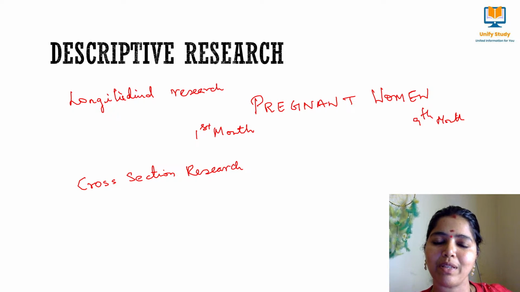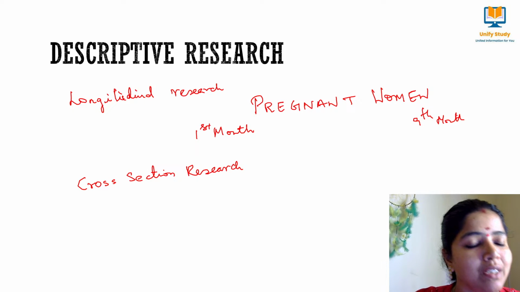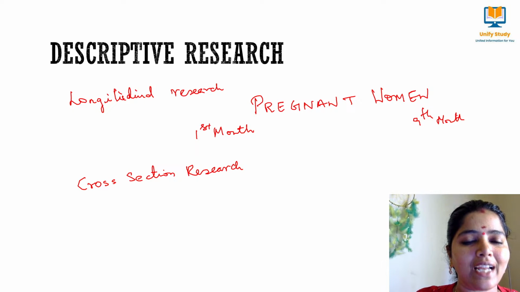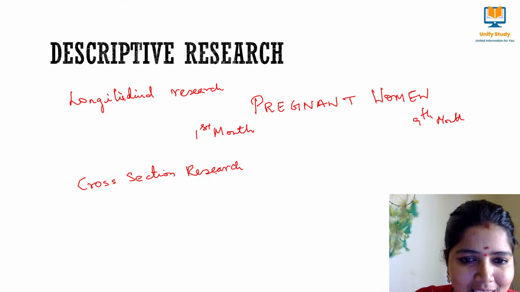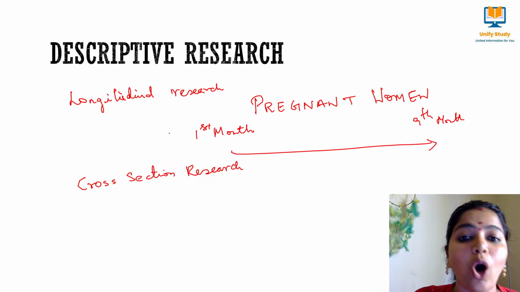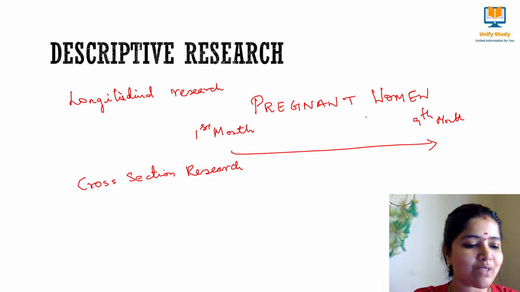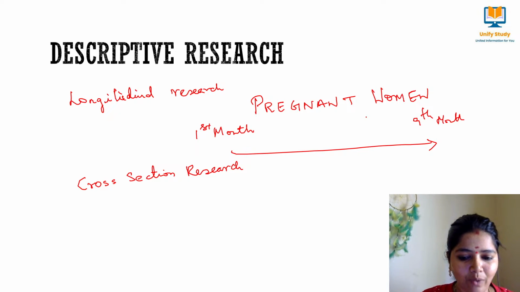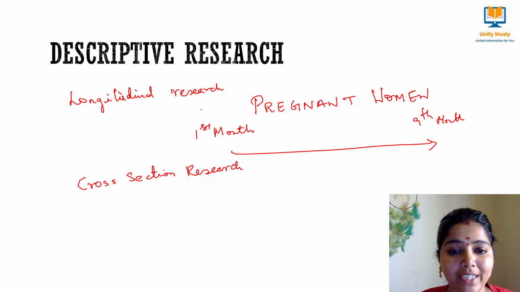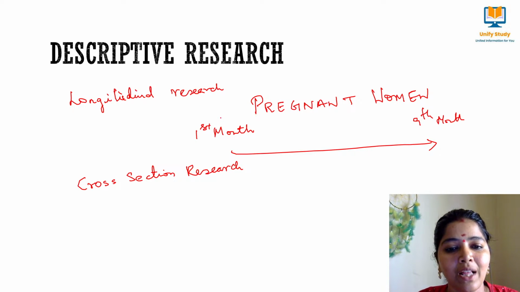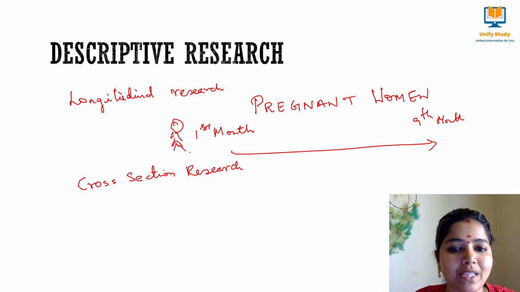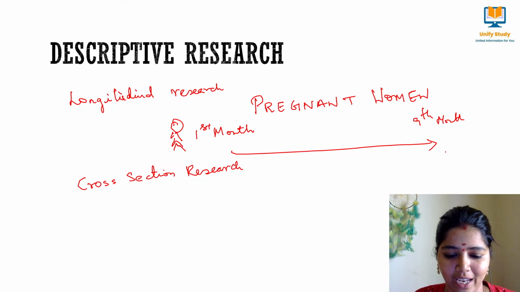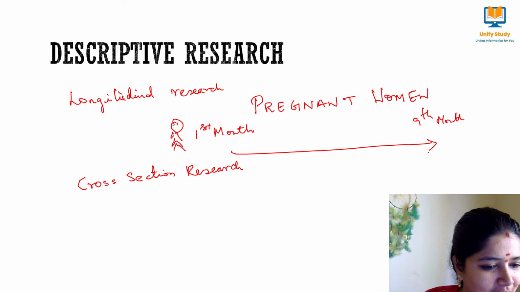Throughout these nine months, the person's details will be described in detail every month, and this study we call what? Longitudinal research. Here, what will we be doing? We study the data collected about a single person, this woman. There will be a woman, and this woman will be studied throughout these nine months, and that we call longitudinal research.